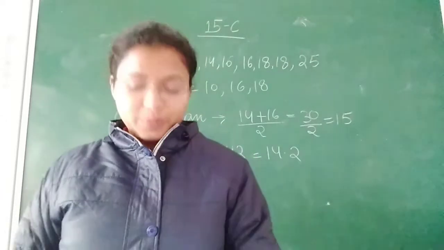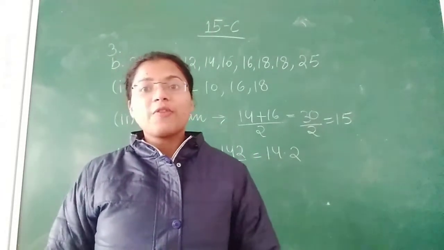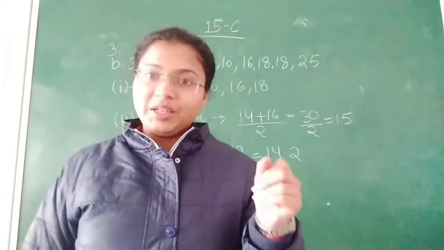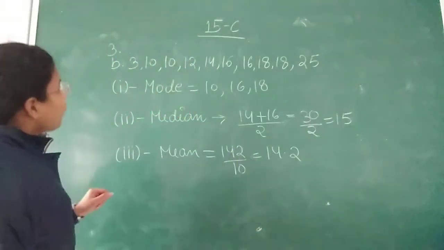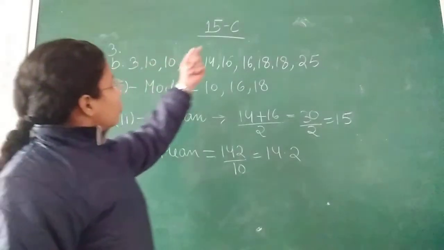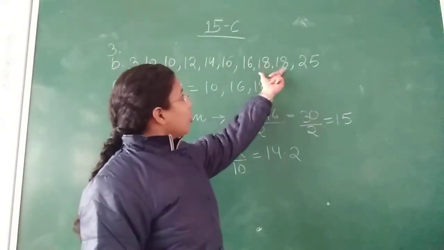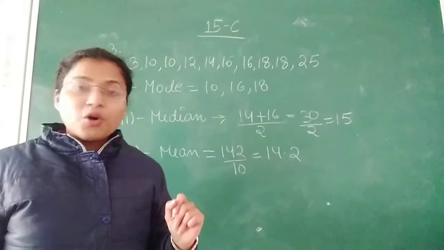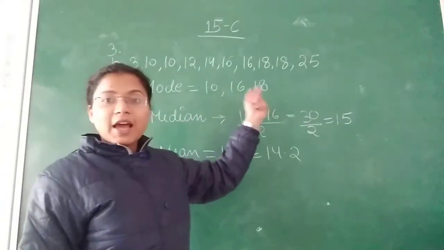Next is question number 2. In this question also you have to find the mode, median and mean. So first when you observe, you will see that 10 comes 2 times, 16 2 times and 18 also 2 times. So our mode will be 10, 16 and 18.